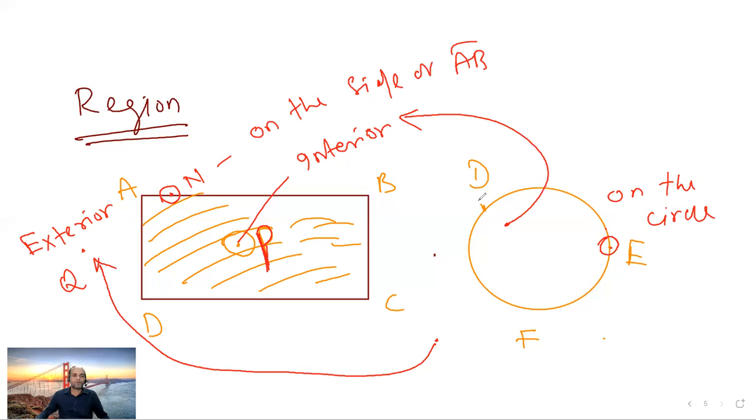Now clear? What does the region say? The region says what is interior, what is exterior, and what is on the circle or on the rectangle. The same thing is applicable to a triangle also. If you take a triangle, the same thing is applicable there. How? We just take a line like this, take another line like this.